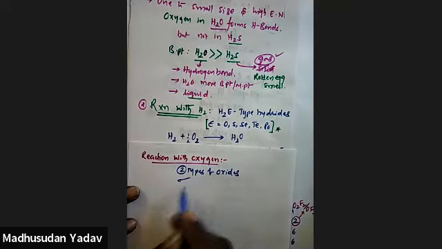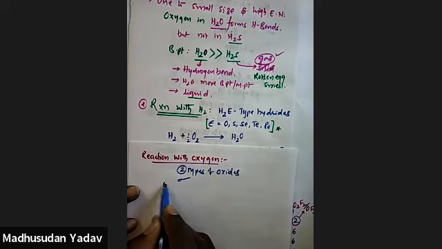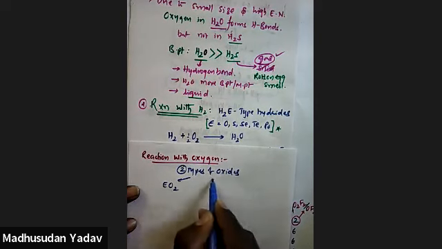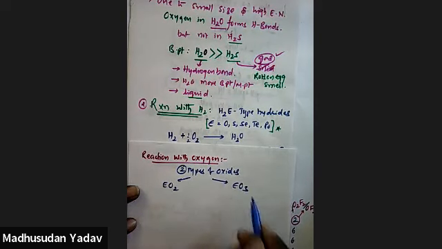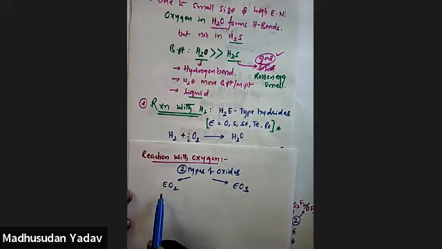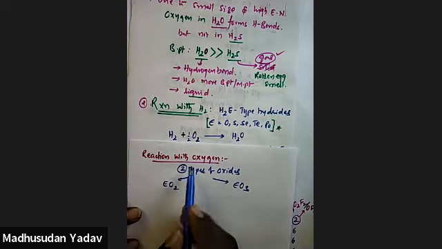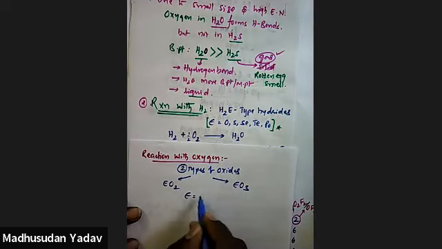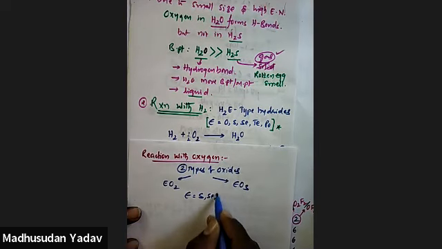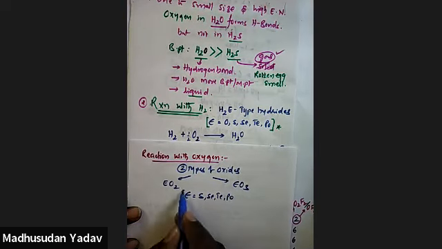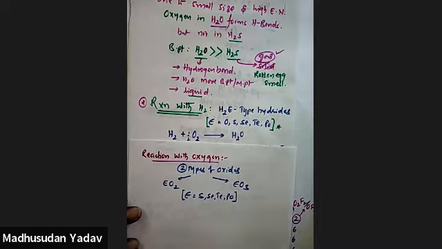They are dioxides and trioxides, where E stands for any sixth group element. Mostly, since we are reacting with oxygen, oxygen is neglected. So here E is equal to sulfur, selenium, tellurium, polonium. These elements.